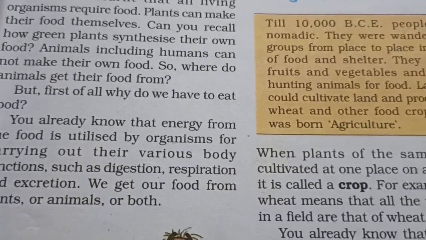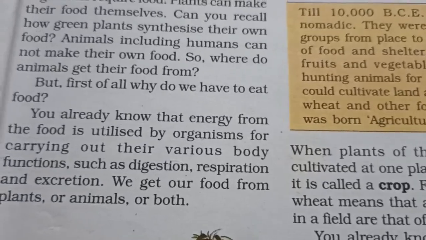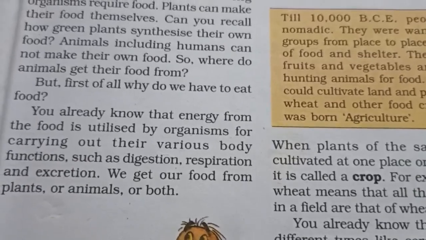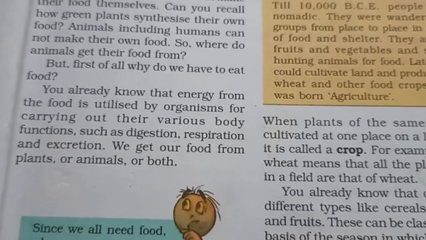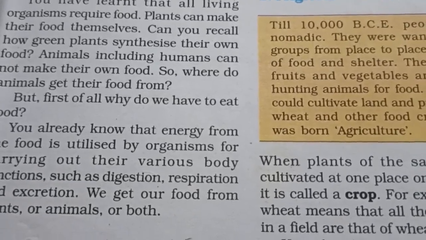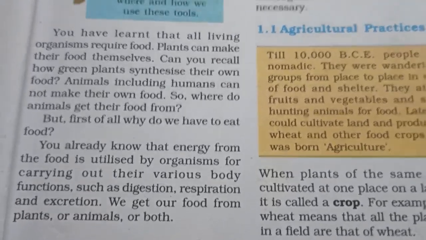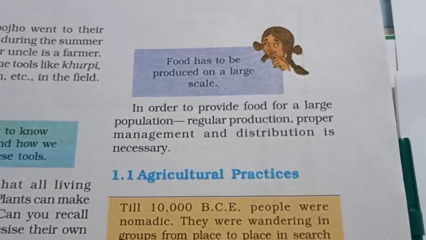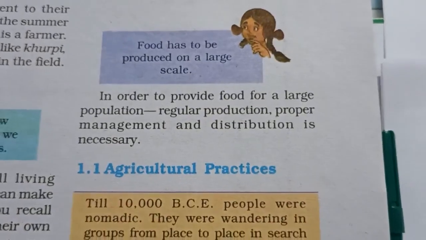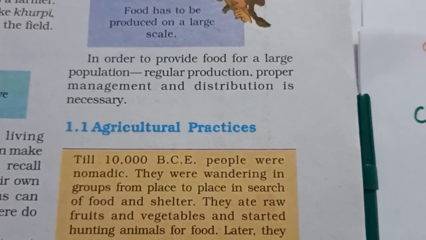But first of all, why do we have to eat food? We eat food to get energy, because our body does various functions like digestion, respiration, excretion. So all our energy is utilized in doing all these functions. We get food from plants and animals both. Now, in order to provide food for a large population, regular production, proper management and distribution is necessary.